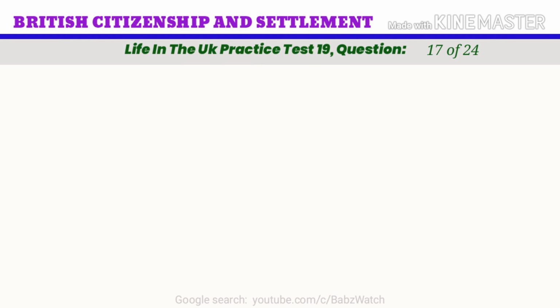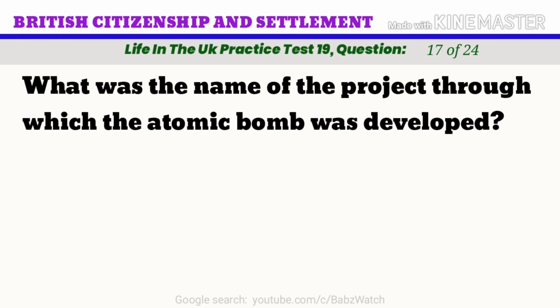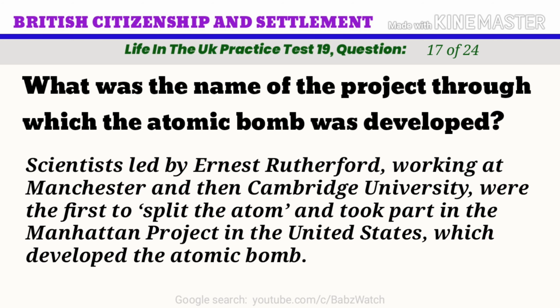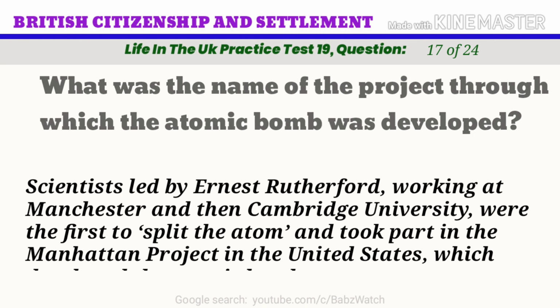Life in the UK practice test. Question 17 of 24. What was the name of the project through which the atomic bomb was developed? A. The Manhattan Project. B. The Michigan Project. C. The Cambridge Project. D. The Manchester Project. The correct answer is A. The Manhattan Project. Scientists led by Ernest Rutherford, working at Manchester and then Cambridge University, were the first to split the atom and took part in the Manhattan Project in the United States, which developed the atomic bomb.